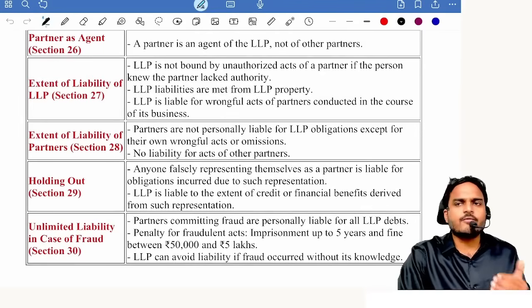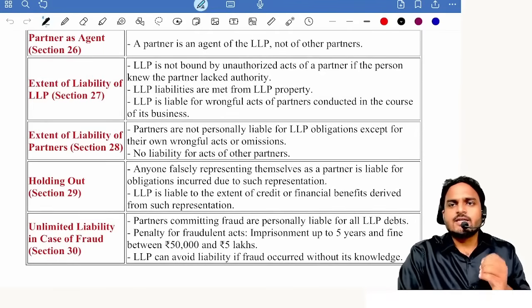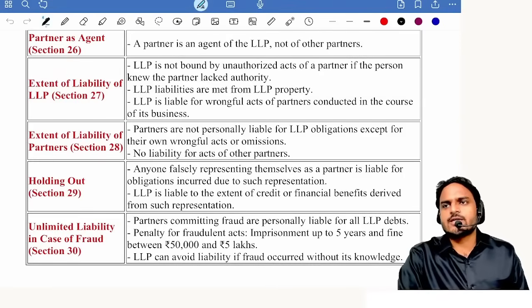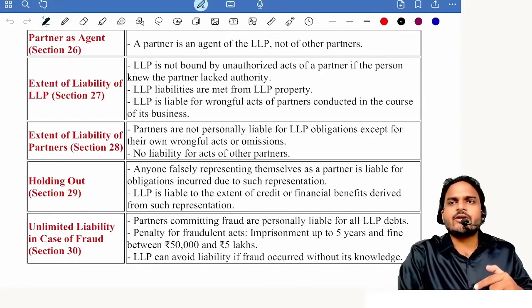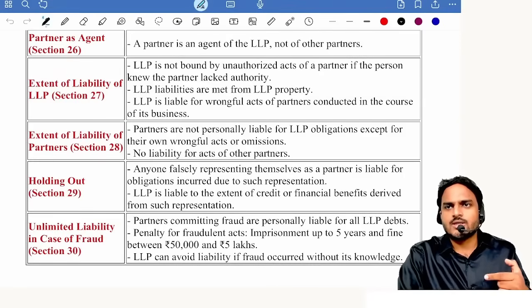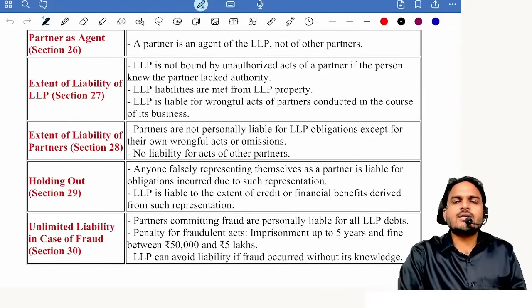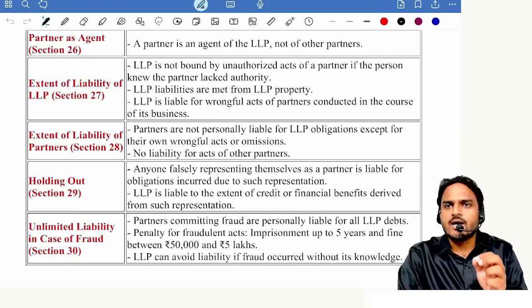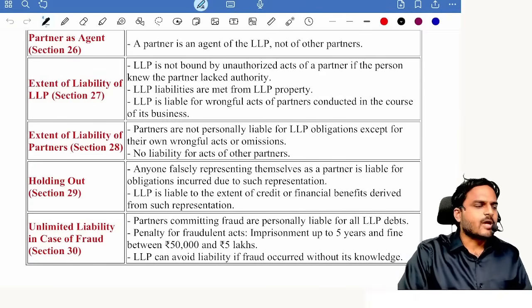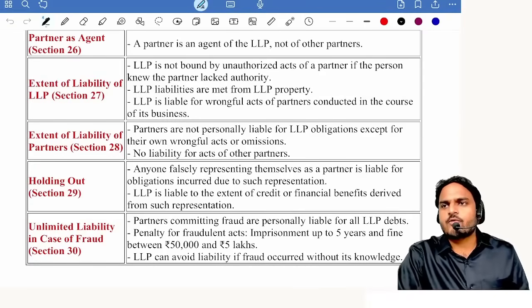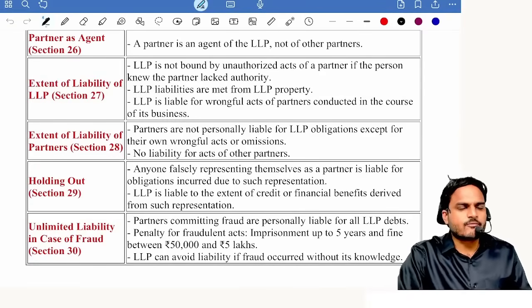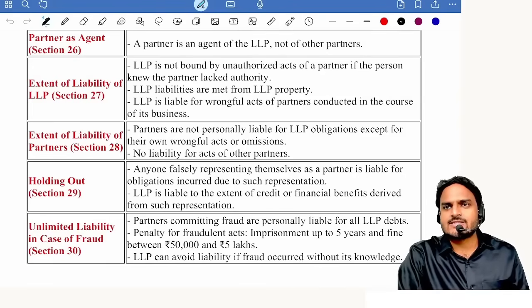Even in case of frauds, even in case of negligent cases, LLP is responsible to outsiders, but internally LLP will get reimbursement from the partner. Understood? That means in these two cases, the partner will have limited liability or unlimited liability? Unlimited liability. Only the partner is responsible for fraud, only the partner is responsible for negligence.